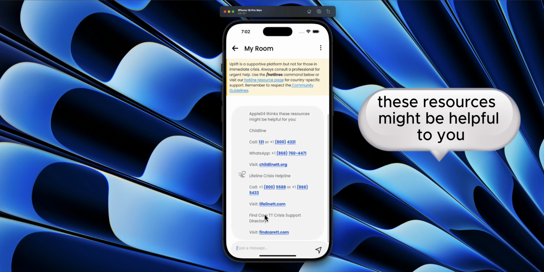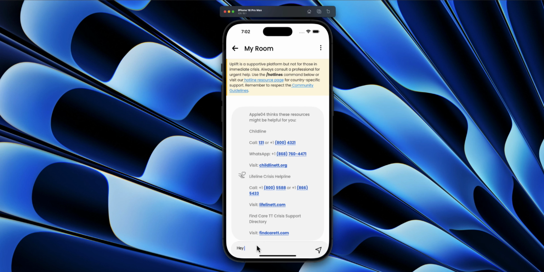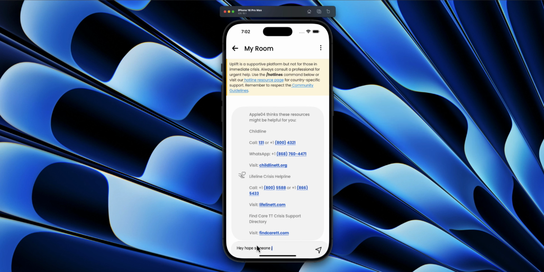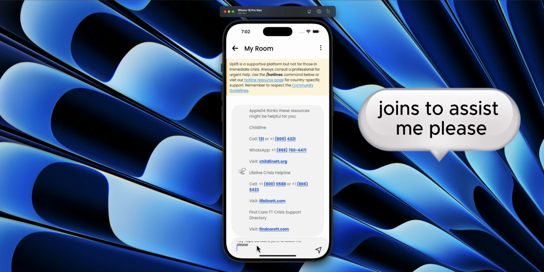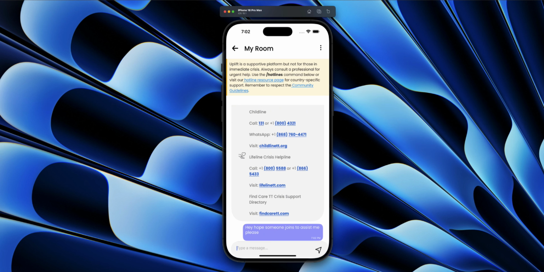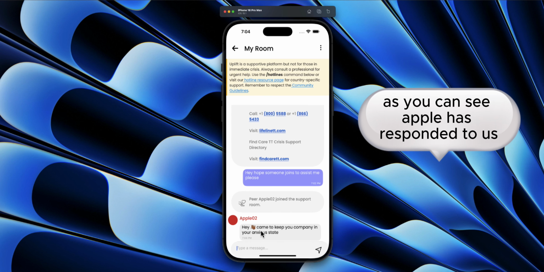be helpful to you. So if I type, for example, hey, hope someone joins to assist me, please. Send. So right, when someone joins your room, you'll get a push notification. Like it says here, Apple 2 joined the support room, and as you can see, Apple has responded to us, Apple